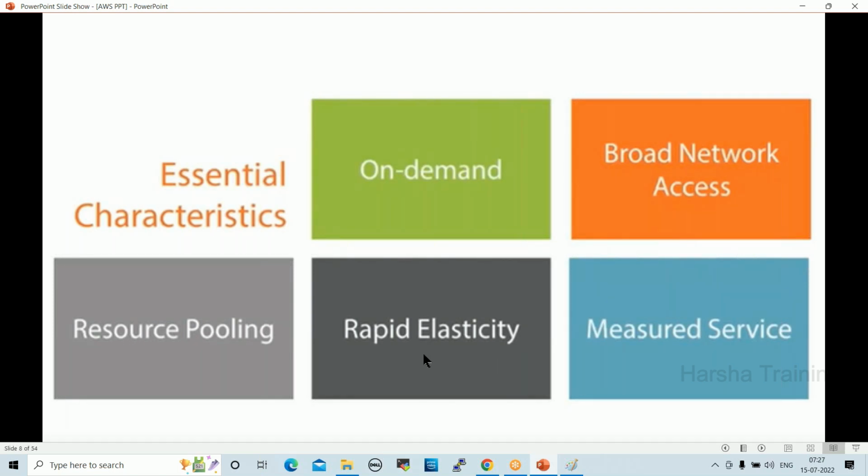Next one is rapid elasticity. What is elasticity? In cloud environment, by a single click, we can increase the resources or decrease the resources. For example, I'm working on a database server, and in the middle of the activity the server is giving a performance issue.